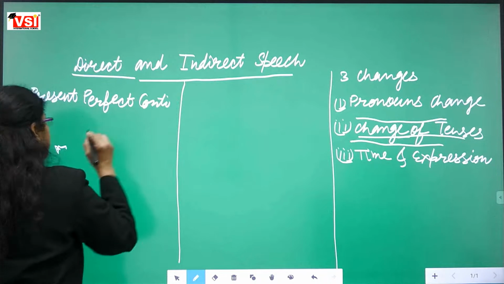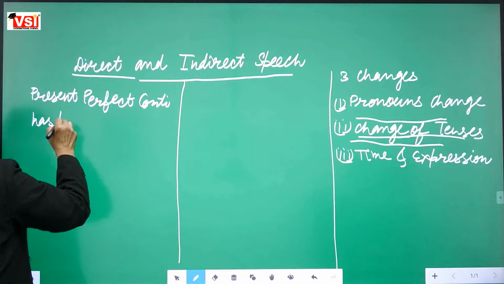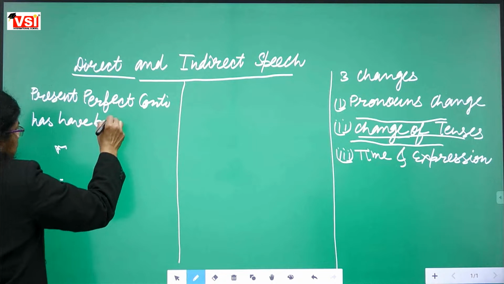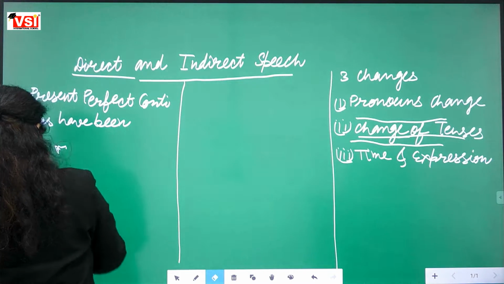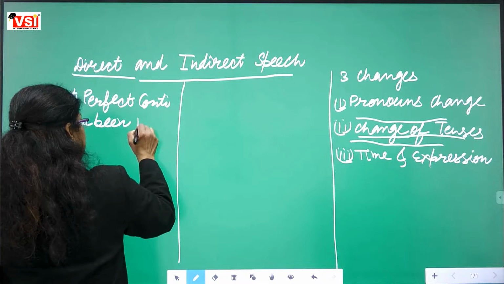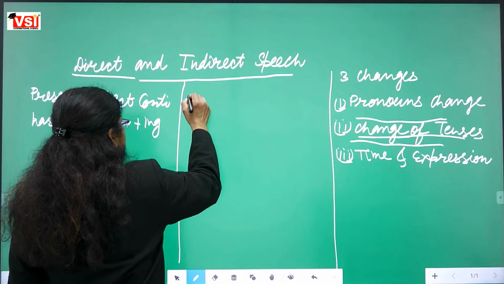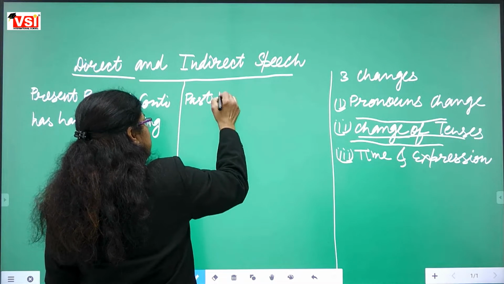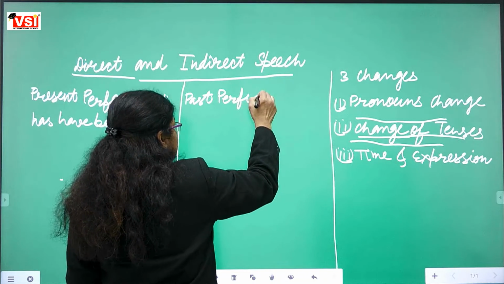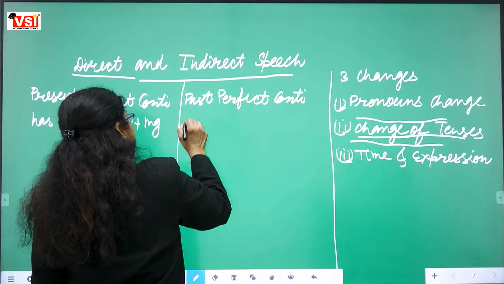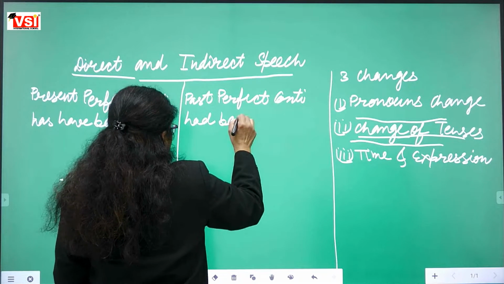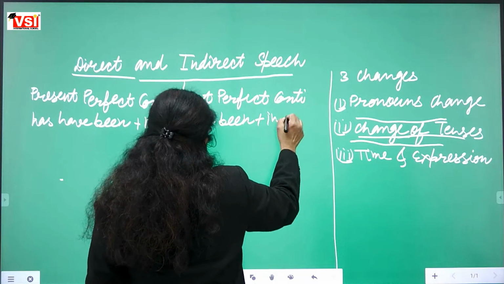Continuous, as in has been, have been plus ing, will be changed into past perfect continuous. That means had been plus ing. Had been plus action ing.